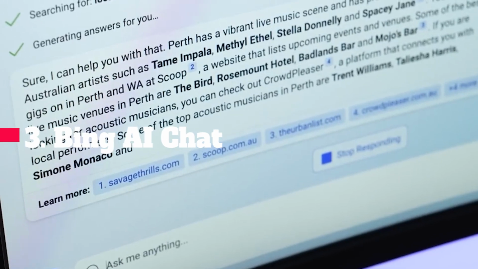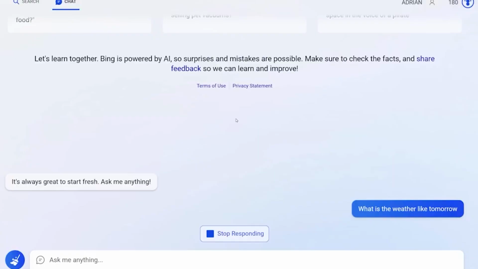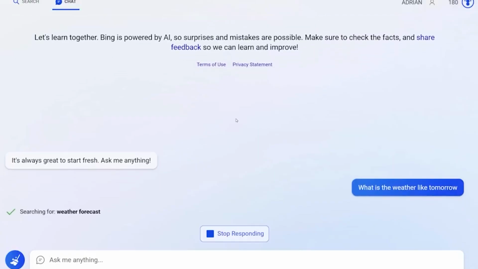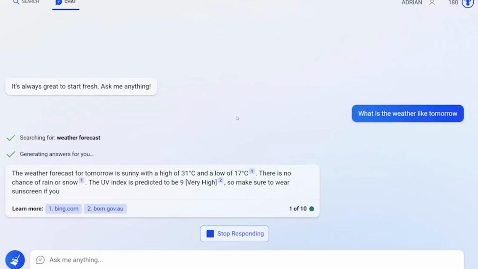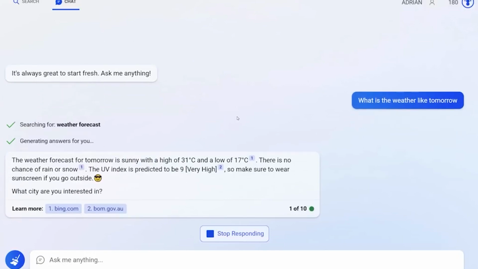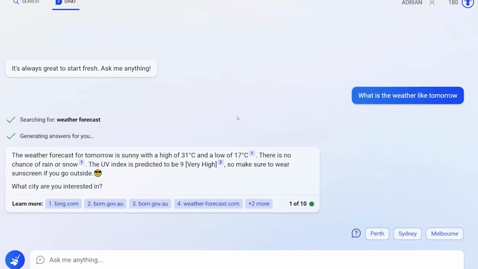Number 3. Bing AI Chat. Bing AI Chat, or Microsoft's AI-powered Bing, however you choose to call it, is the closest to ChatGPT you can get anywhere on the internet. It is powered by OpenAI's recently released GPT-4 model, making it more powerful and factual than the free-tier ChatGPT used by millions of users worldwide.